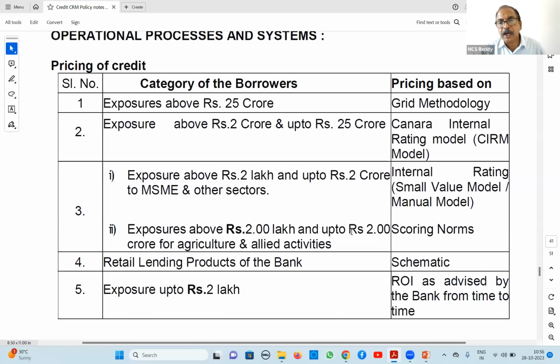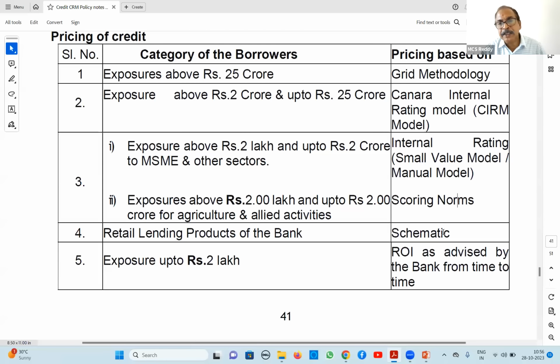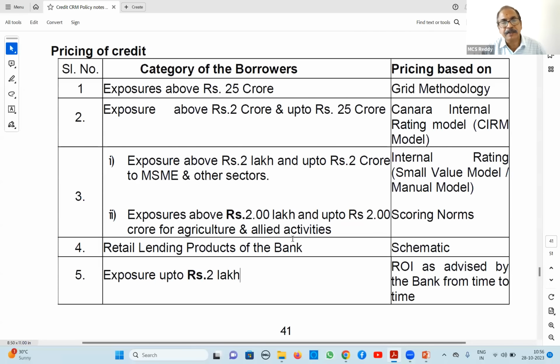For exposures above 2 lakh up to 2 crores for agriculture and allied activities, scoring norms are given. Based on that, the rate of interest will be fixed. Retail lending is schematic; whatever rate of interest they mention in that will apply. For exposure up to 2 lakhs, the bank will normally advise from time to time the rate of interest. So this is pricing of credit.